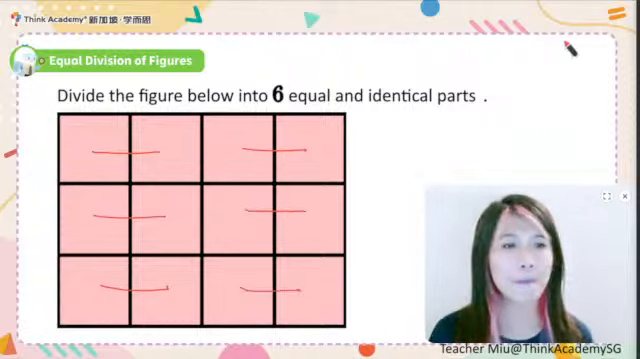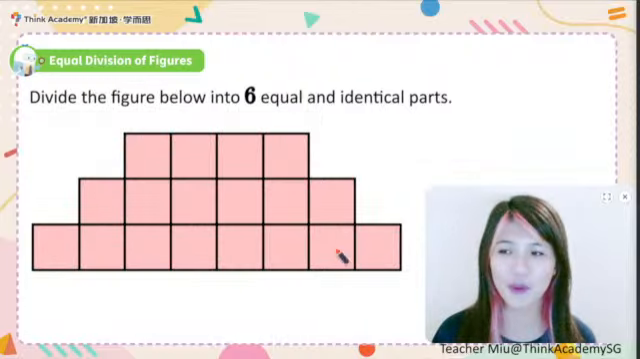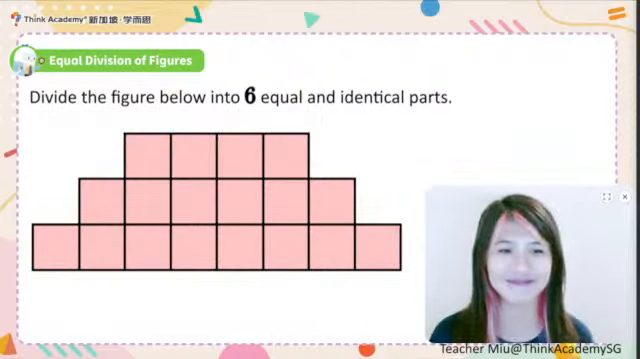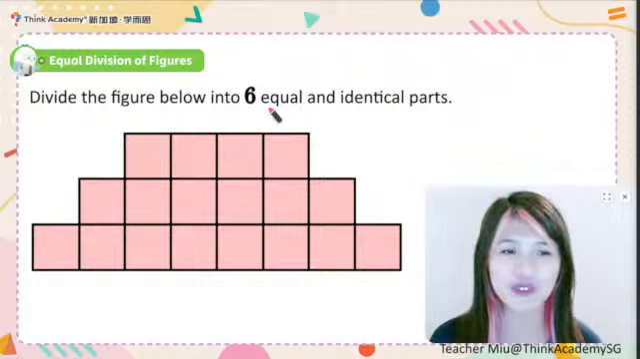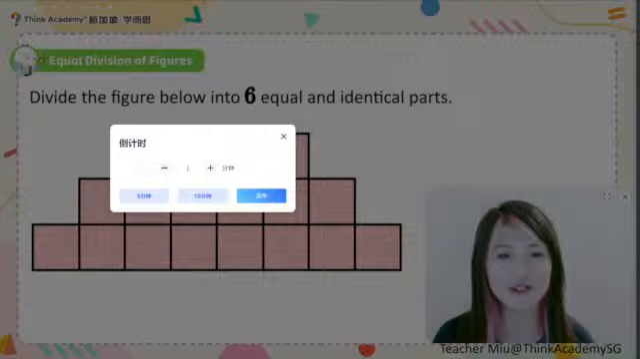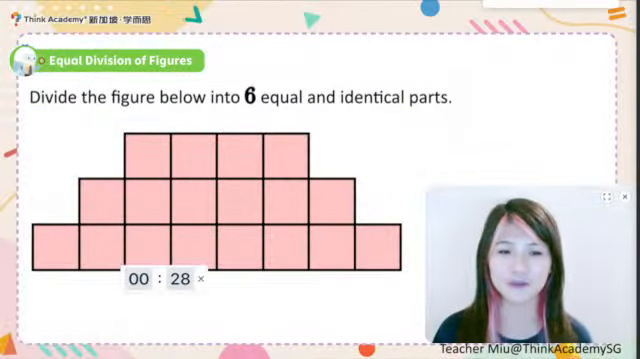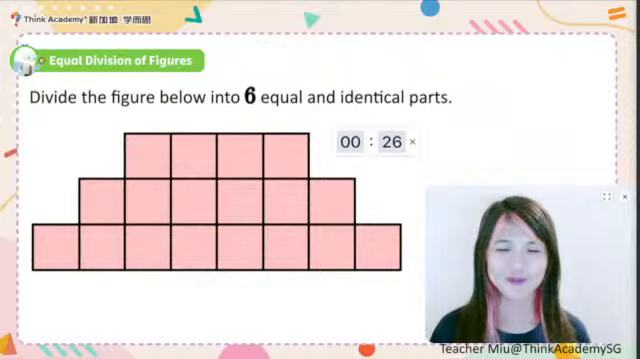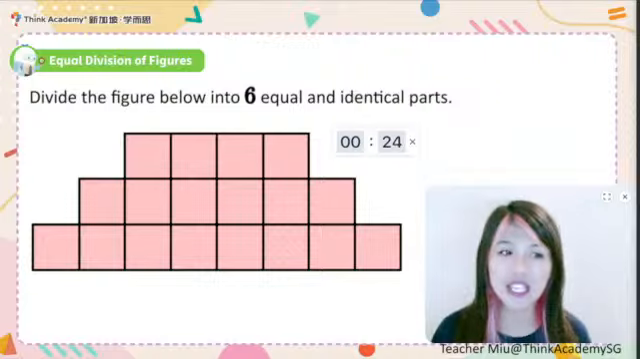But what about this one? Now we are coming to a very tricky one. For this one, how can we divide this figure into 6 equal and identical parts? Now I can give you 30 seconds to think about this. You need to divide it into 6 equal and identical parts. So how can we do that?